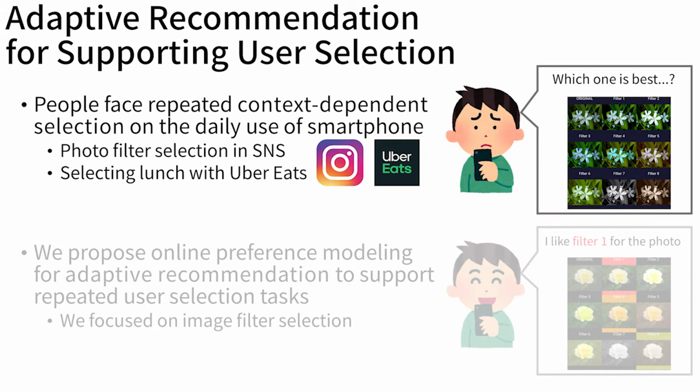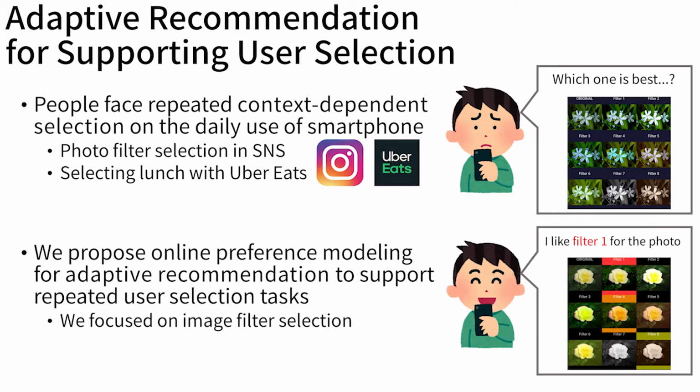In the daily use of smartphones, users often need context-dependent decision-making to achieve their goals. For example, users repeatedly select their photos and add aesthetic image filters, then upload them to their SNS accounts. Repeated decision-making increases cognitive load and can cause decision fatigue. In this work, we propose online preference modeling for adaptive recommendation to support repeated user selection tasks.